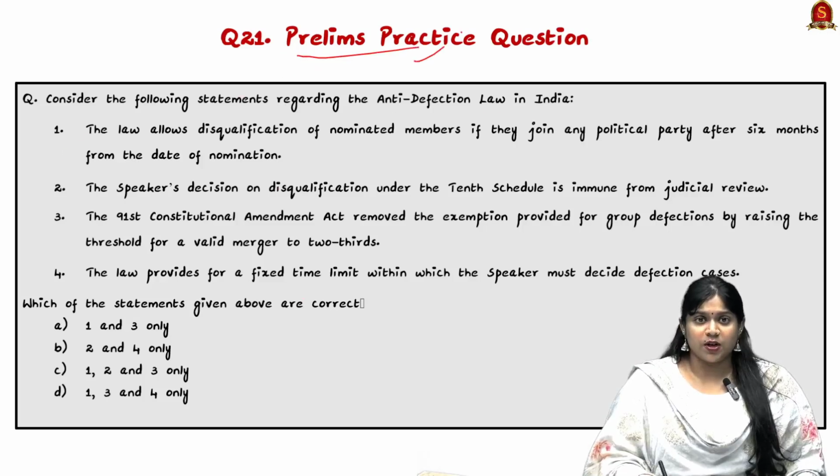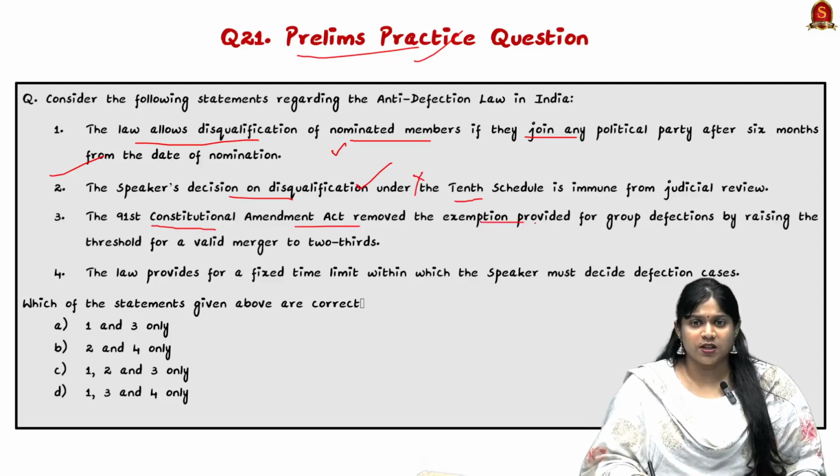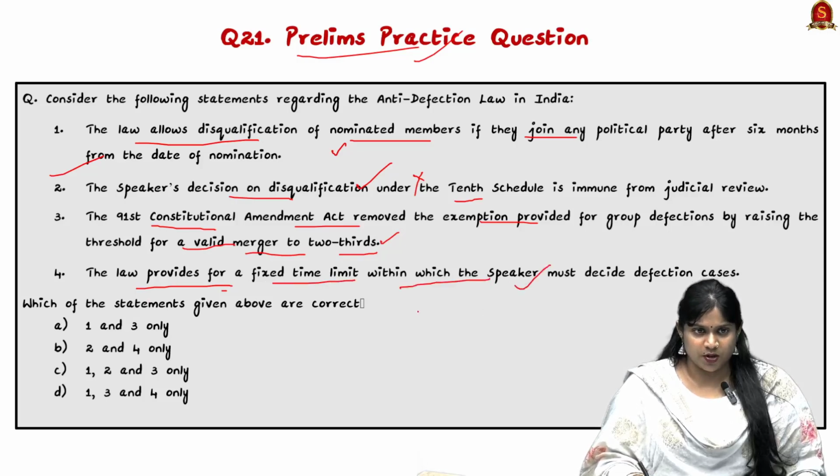Now looking into the prelims practice question, consider the following statements. The law allows disqualification of nominated members if they join any political party after 6 months from the date of nomination. Yes. The speaker's decision on disqualification under the 10th Schedule is immune from judicial review. No. The 91st Constitutional Amendment removed the exemption provided for group defections by raising the threshold to a valid merger to 2/3. Yes. And the law provides for a fixed time limit within which the speaker must decide defection cases.